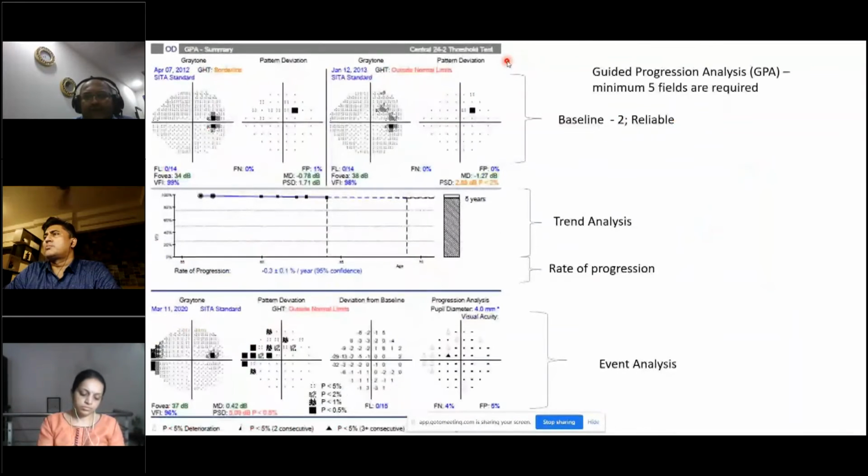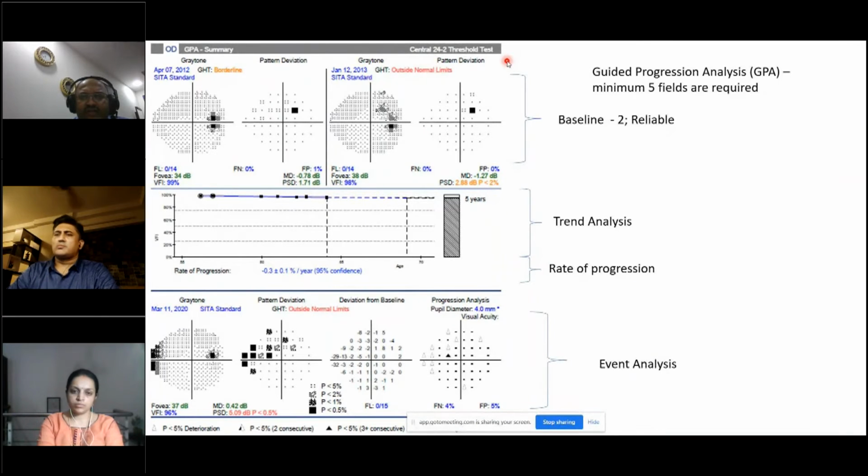Then we come to the guided progression analysis. This is software which you have to purchase, and it's very helpful for us to manage day-to-day glaucoma patients and assess the progression. The important thing you have to remember is that a minimum of 5 fields are required for using this. So even now the World Glaucoma Association recommends that a newly diagnosed glaucoma patient should do at least 6 visual fields in 2 years. So at least you get a minimum of 5 fields to start utilizing this feature.